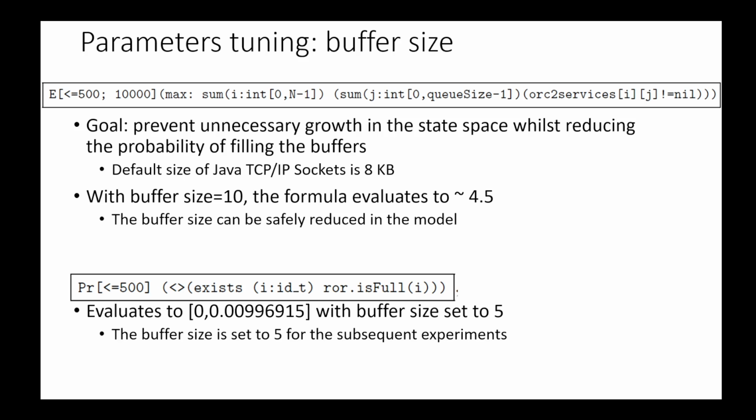It is unnecessary for us to have such big buffers in our abstraction of the real Java TCP/IP sockets. So this is just used for efficient, exhaustive verification, by reducing the size of the buffers while keeping a realistic verification. That is, the probability of filling the buffers must be low.